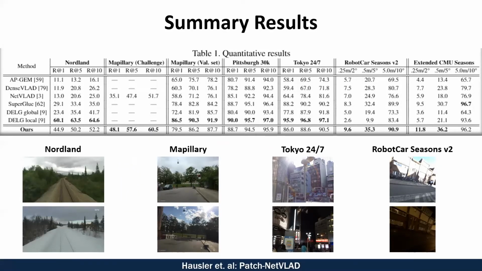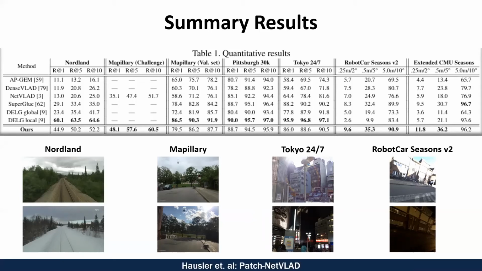We tested our approach on a variety of benchmark datasets, encompassing a wide range of appearance and viewpoint changes. Our datasets include Nordland, which is a train journey through Norway of about 700 kilometers, the Mapillary Streets dataset, recorded across a variety of cities in the world, Tokyo 24/7, which compares between images collected from a smartphone to Street View images with both viewpoint and appearance changes, and finally, the RobotCar Seasons and Extended CMU Seasons datasets that were used in the visual localization challenges.